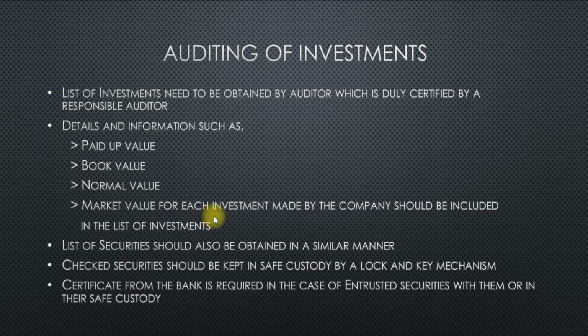So whatever is the value of the securities traded in a stock exchange is the market value of each investment. So for everything, details and information should be collected by the auditor. Next, a list of securities should also be obtained in a similar manner. Checked securities should be kept in safe custody by a lock and key mechanism. And a certificate from the bank is required in case of securities entrusted with them or in their safe custody, which was explained earlier. So these are the steps which an auditor should do while auditing investments.